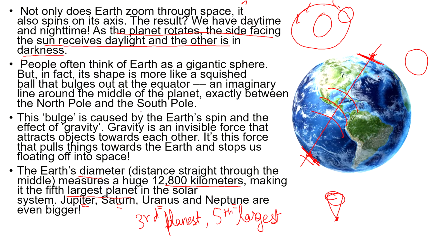Then our Earth has gravity. The Earth's spin affects gravity. Gravity is an invisible force that attracts objects towards each other. The gravity of our Earth is around 9.8, I guess. That's why we are standing straight. On Jupiter, the gravity is very high.